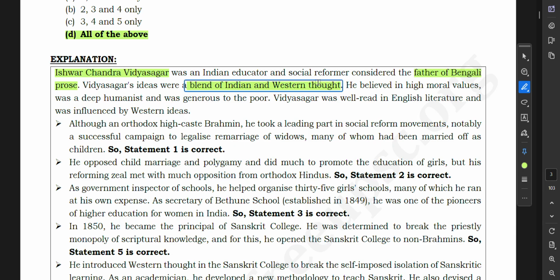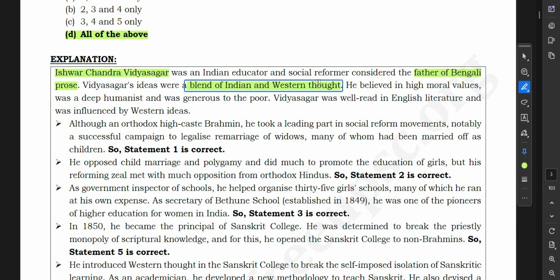As government inspector of schools, he helped organize 35 girls' schools, many of which he ran at his own expense. As secretary of Bethune School, he was one of the pioneers of higher education for women in India. So statement 3 is correct. In 1850, he became the principal of Sanskrit College. He was determined to break the priestly monopoly of scriptural knowledge, and for this, he opened the Sanskrit College to non-Brahmins.